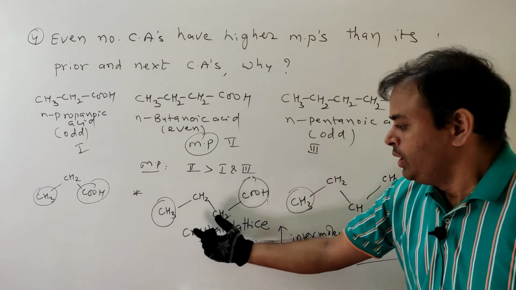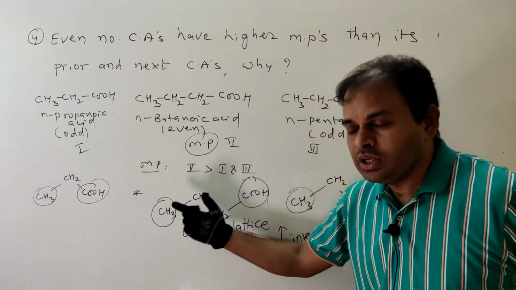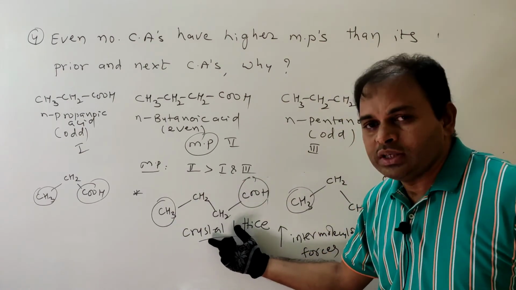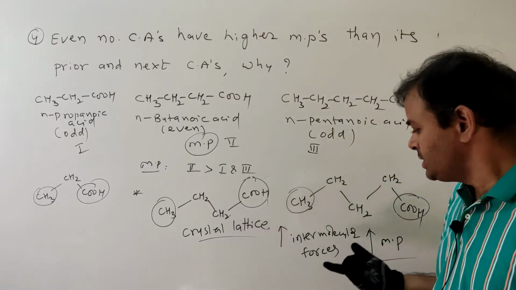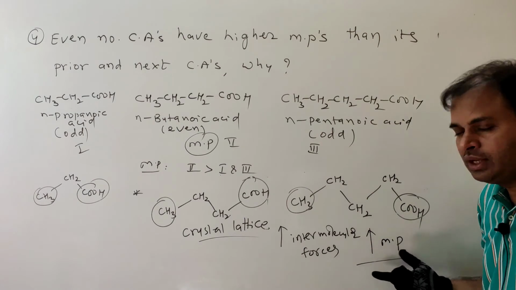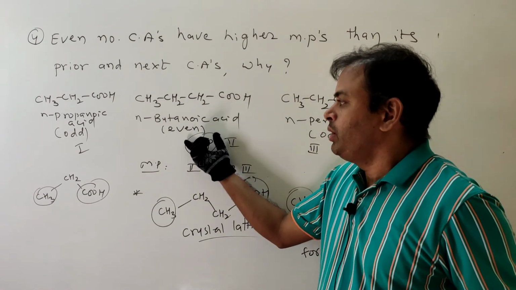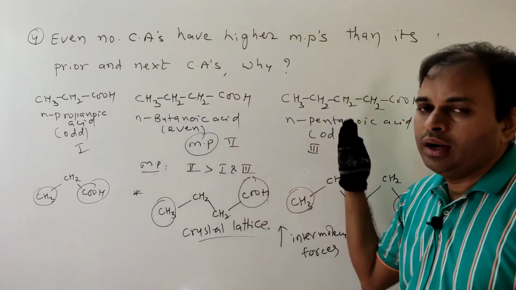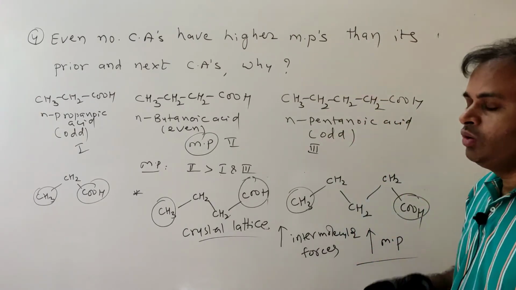What is the reason? In this case, terminal groups are opposite sides in the zigzag chain. That means these molecules fit well in crystal lattice. That's why intermolecular forces between the molecules increases. That's why melting points increases. That's why even numbered carboxylic acid melting point is greater than its prior and next carboxylic acid. Okay, that is the reason. Okay, next move on to fifth one.